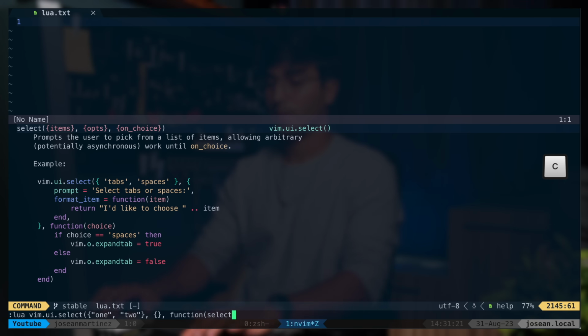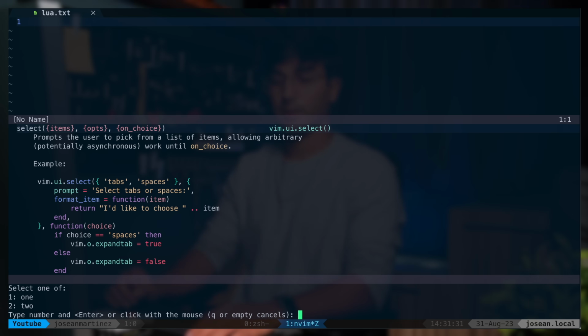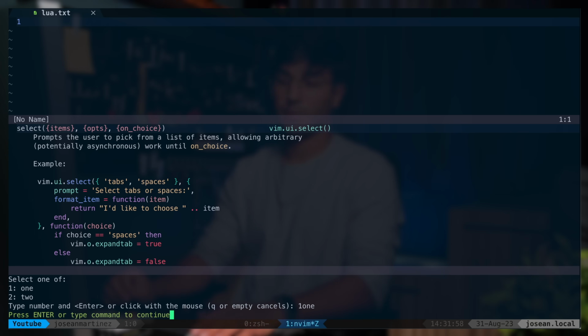So I just want to print the selection out. End this function and close this call. I'm going to press enter. It's asking us to select 1 or 2. I'm going to type out 1 and press enter to select the first option, and that just prints it out.